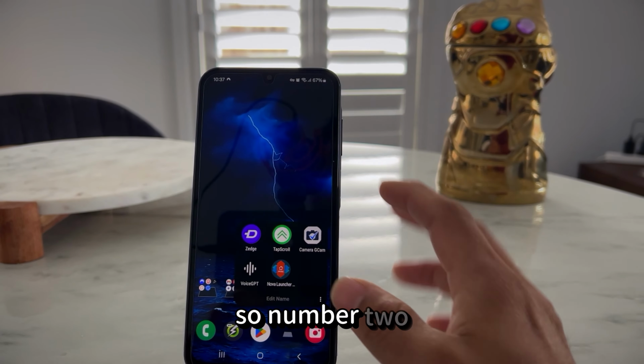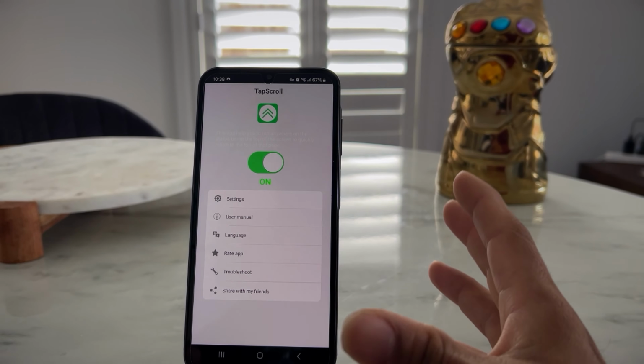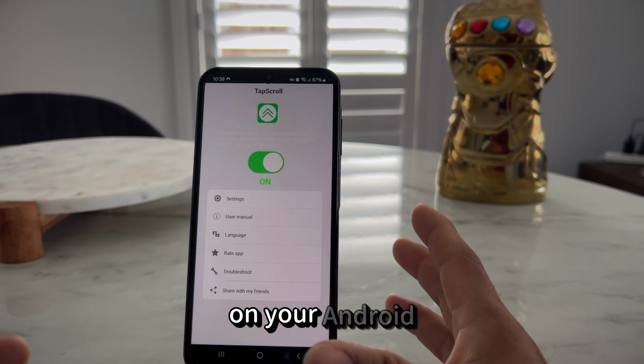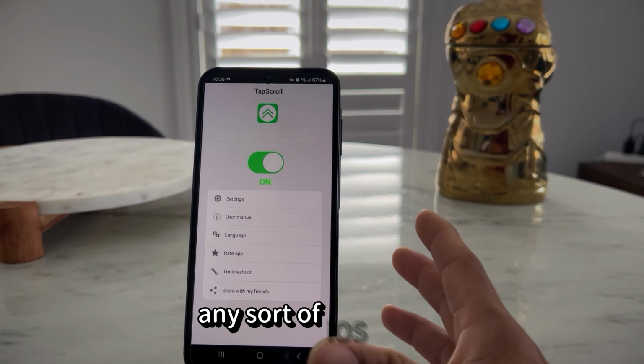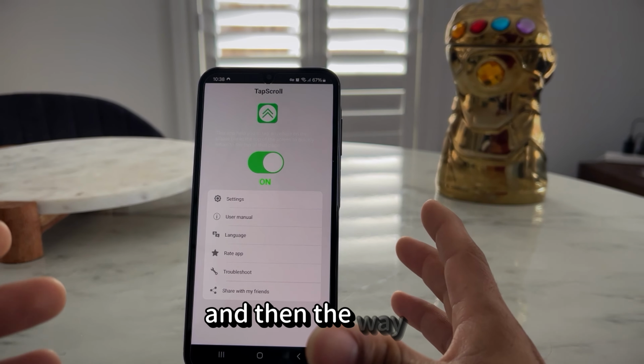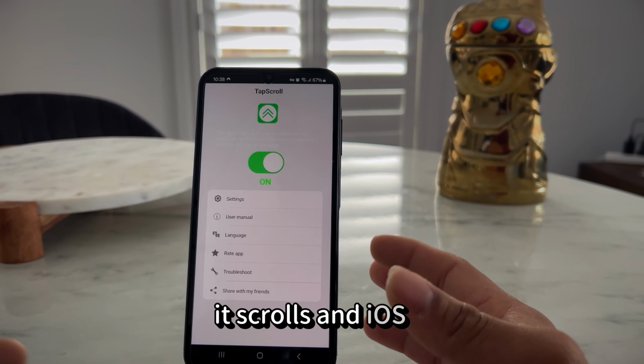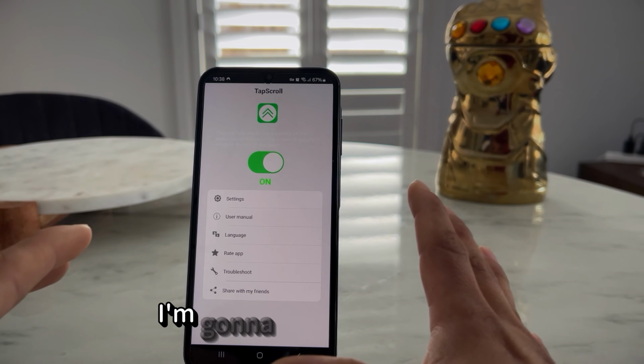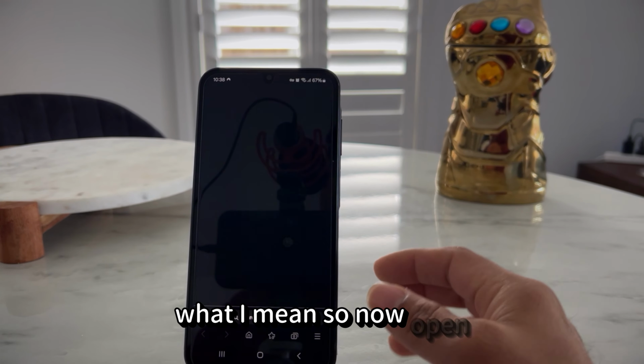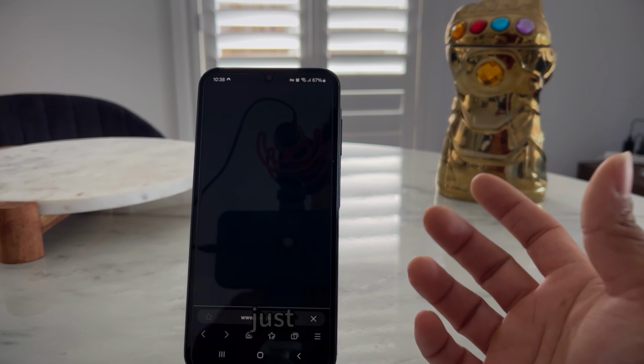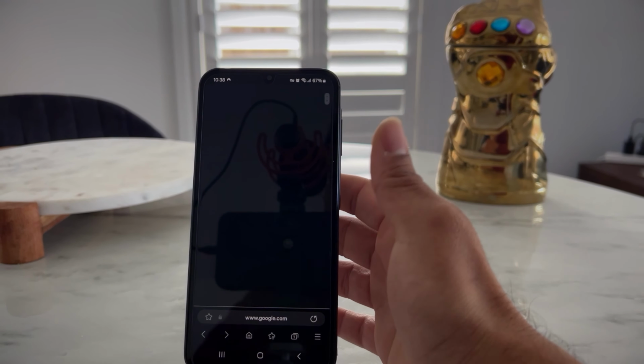Number two is TapScroll. TapScroll is a must-have app on your Android. If you have ever used an iOS device, the way it scrolls in iOS is completely different from Android. I'm going to demonstrate what I mean. I'm going to open something on the web just to scroll. It's more or less about scrolling up and down.